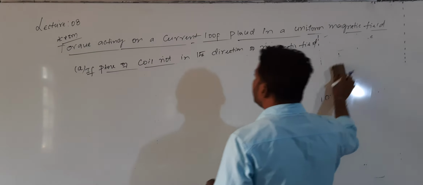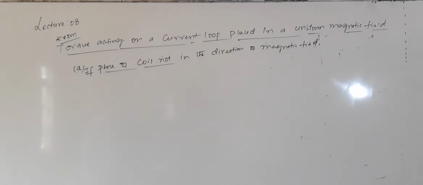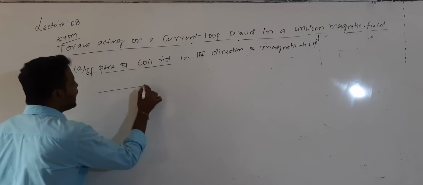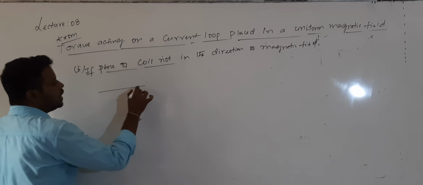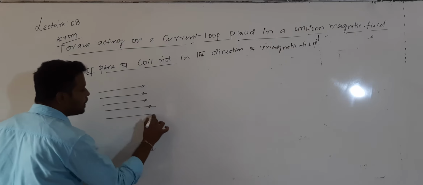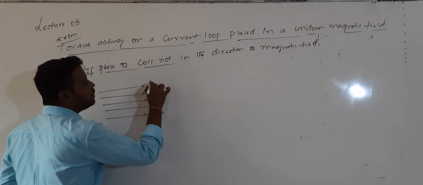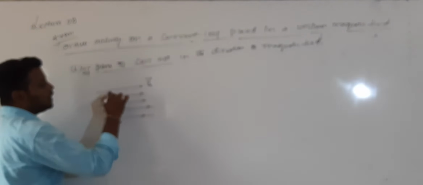In most cases, if it is not given whether the plane of the coil is in the direction of the magnetic field or perpendicular to it, better you take this case only. So now let us consider a uniform magnetic field. A uniform magnetic field is represented by field lines which are straight and parallel. This magnetic field has induction value B bar. In this magnetic field, let me consider one rectangular loop. Let me call it A, B, C, D. This rectangular loop is carrying the current like this.